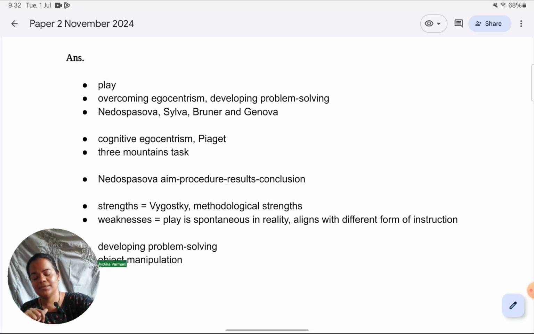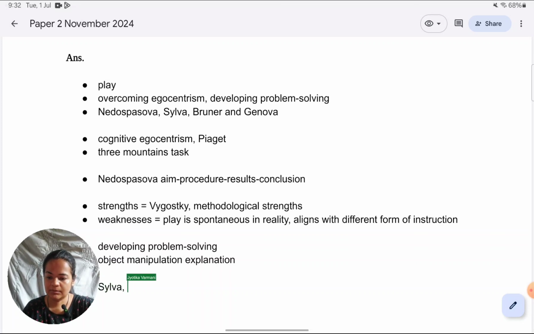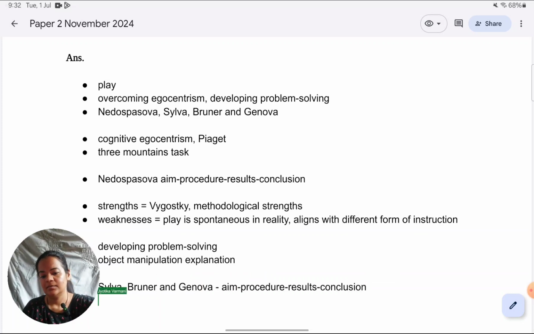Okay, because this is relevant, I will explain what is object manipulation, and then again I will come to the summary of the study. So Silva, Brunner, and Genova: aim, procedure, results. Just to give you a quick insight, this study was about the stick and the clamp problem. Children were given two sticks to pull up a toy which was out of reach. Reminds me of the gorilla study, anyways, not to deviate. The stick and the clamp study.